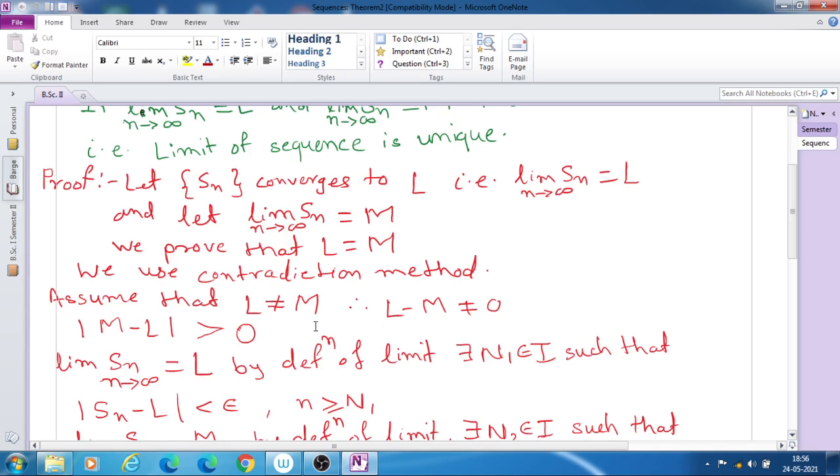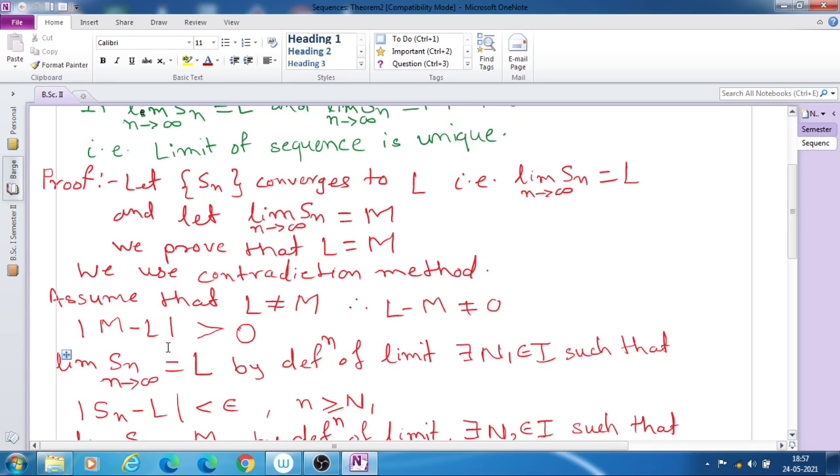If L is not equal to M, then L minus M is not equal to 0. Therefore the value of mod M minus L must be greater than 0. Absolute value is always positive.